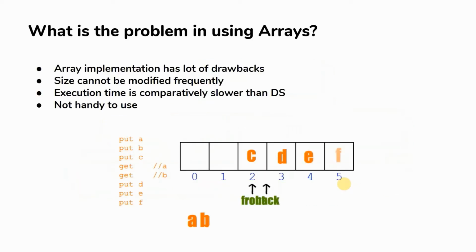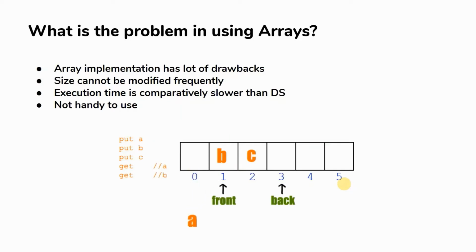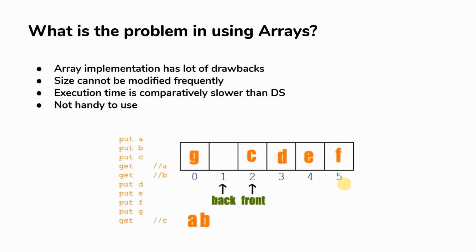So I told you prior that usage of array is not preferred much when it comes to data structure programs, right? Because array implementation has a lot of drawbacks. The first drawback is size cannot be modified frequently. For example, if I have declared an array with the size as 5, I cannot change the size of the array unless it is implemented in a dynamic fashion.